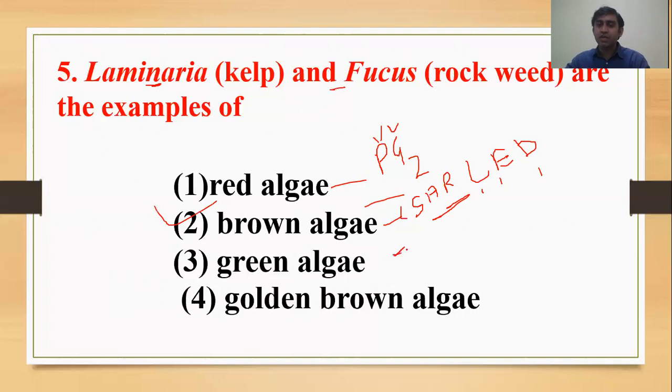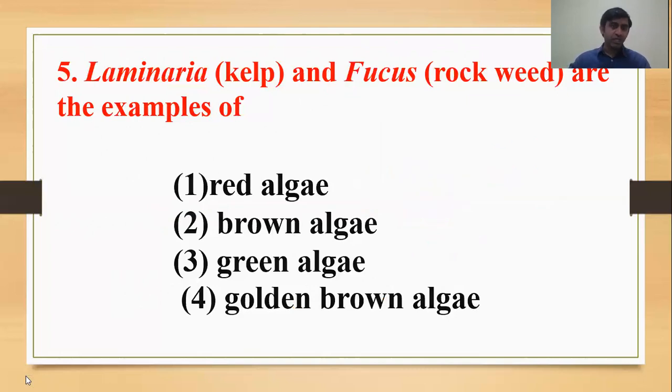And for green algae, you can memorize: my uncle has an SUV. Chacha means Chara, then SUV: Spirogyra, Ulothrix, Ulva. In U there are two examples, Ulothrix and Ulva, and V stands for Volvox. And golden algae are not algae, they belong to the Protista. Desmids are called golden algae.